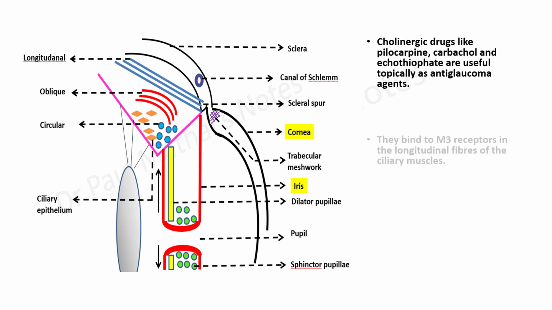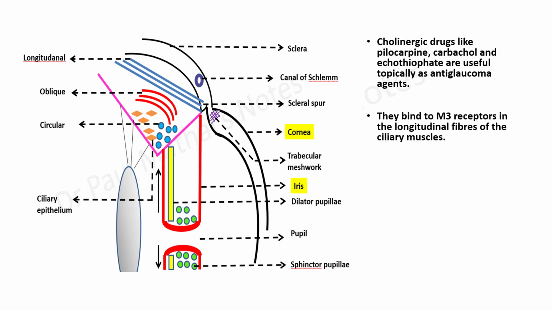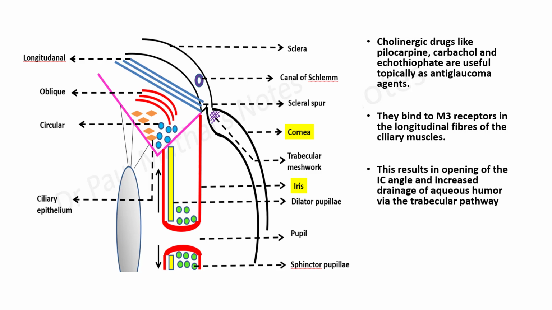They can stimulate the M3 receptors in the longitudinal fibers of the ciliary muscle and result in increased opening of the iridocorneal angle. And obviously, when the iridocorneal angle opens up, there is increased drainage of aqueous humor via the trabecular pathway through the trabecular meshwork and up the canal of Schlemm. This results in a decrease in intraocular pressure.